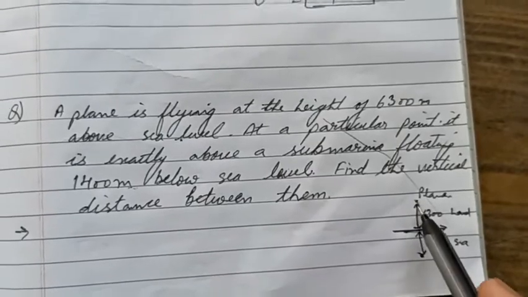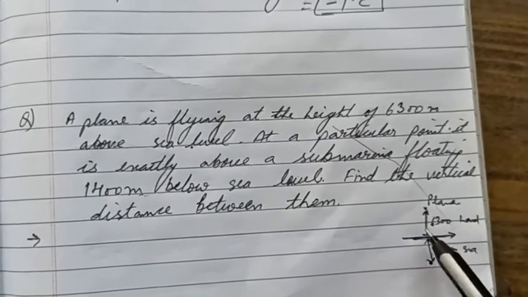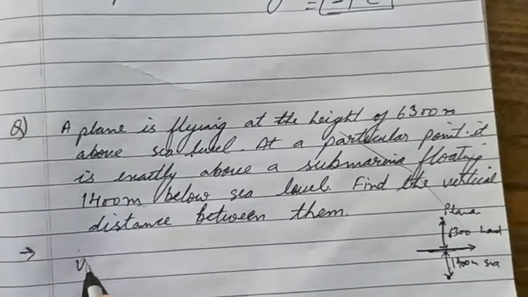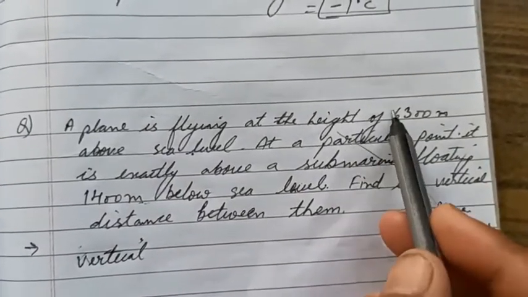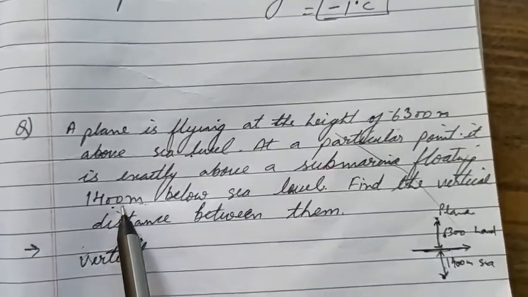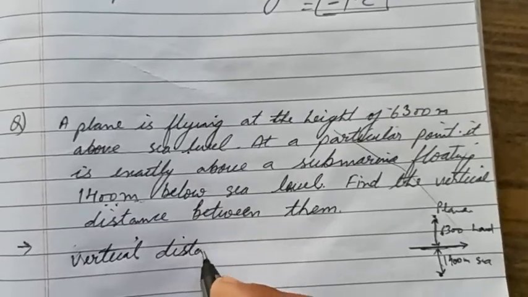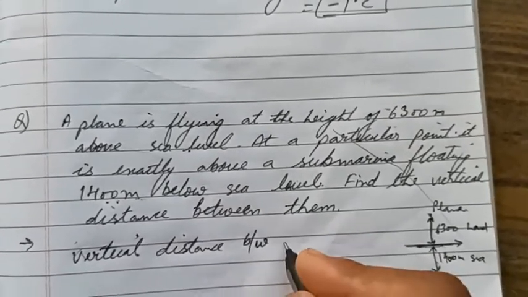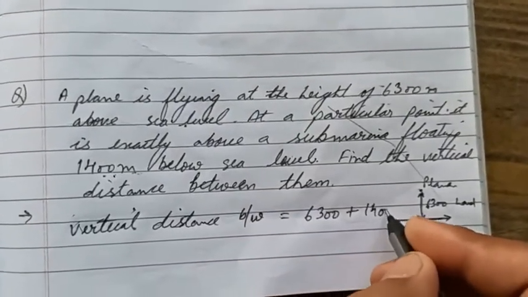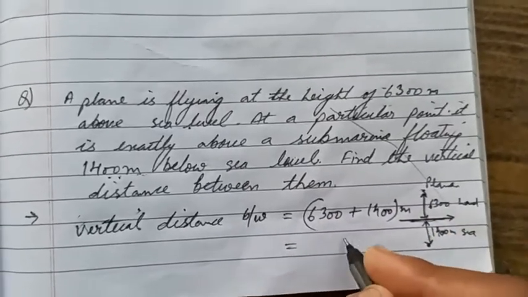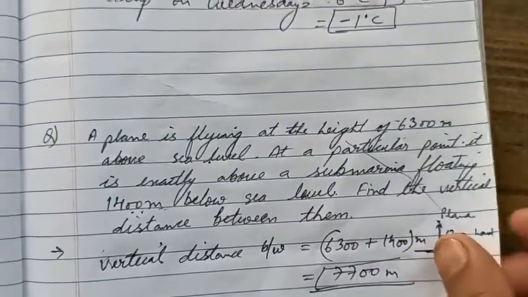So what is the distance between them? This plus this. Simple सा logic. I hope you all can do that. Just you need to add. Clear? So you can have directly vertical distance. These two lines you write by yourself. Height of the plane 6,300 meters, then depth of the submarine 1400, then followed with the third line, vertical distance between is equals to 6,300 plus 1400 meters. Just you need to add. Clear? 7,700 meters. Clear? Now let's come to next one.